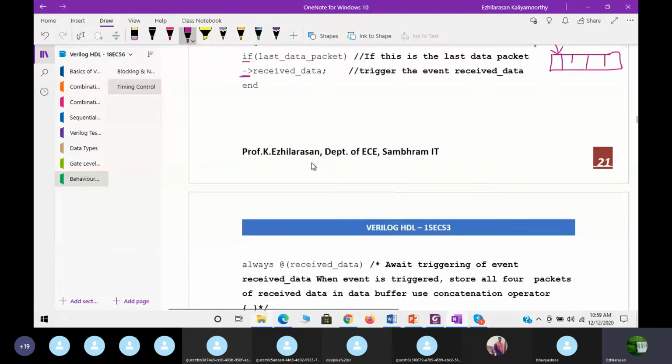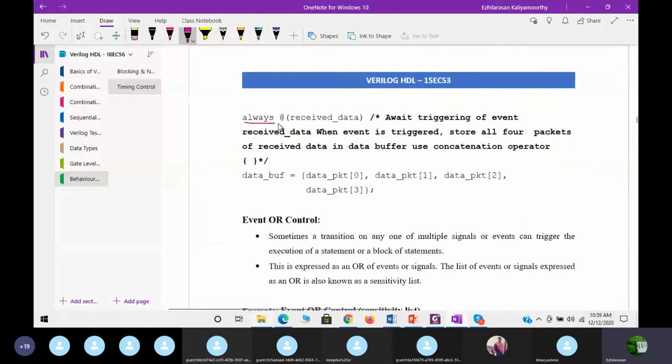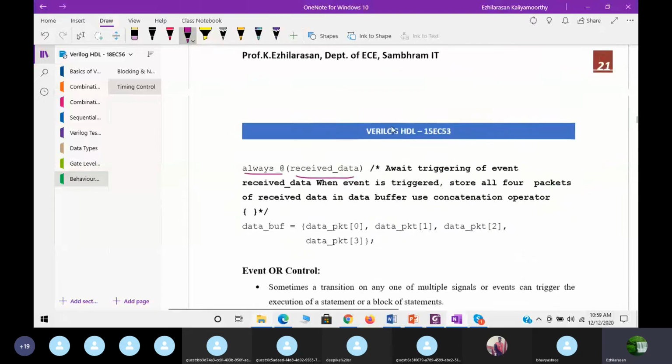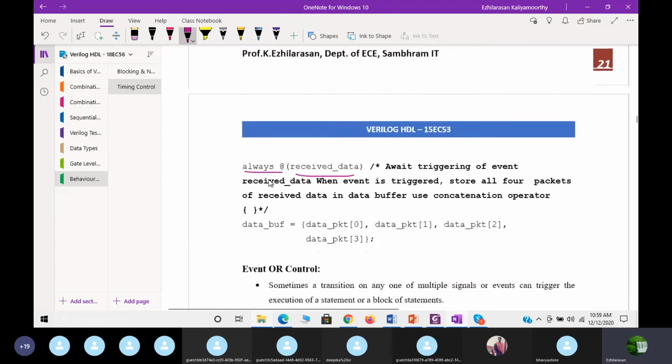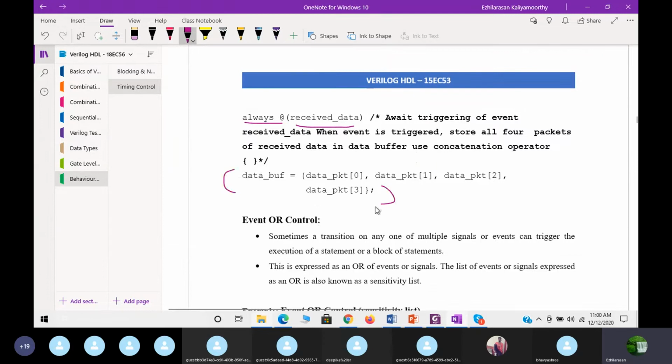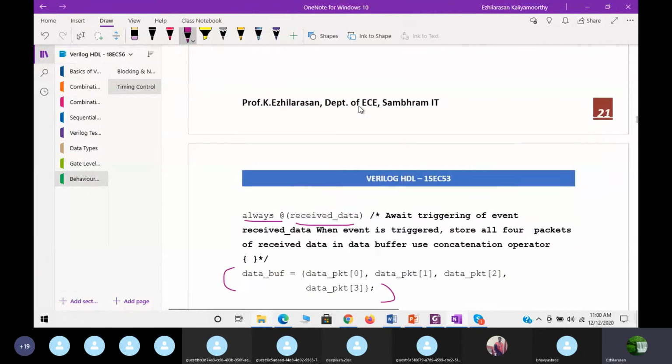See here we are saying then end. Now see, always at received_data. When I get this received_data, if last_data_packet is equal to 1, then it will trigger the event. Always at received_data means whenever this received_data value changes, automatically it will execute this. It will wait for the triggering of the event received_data.